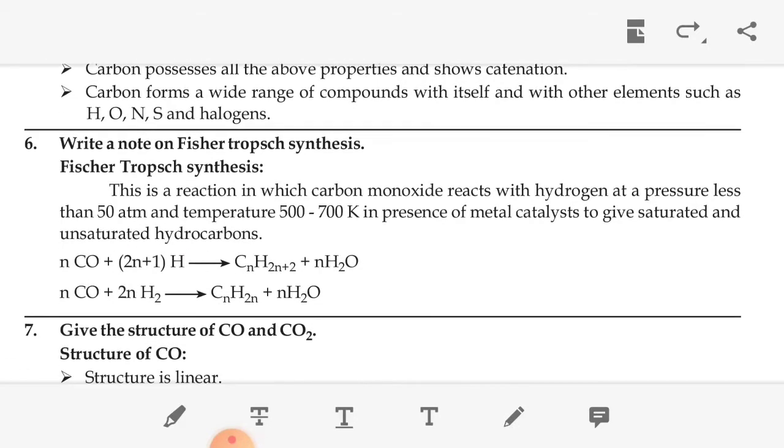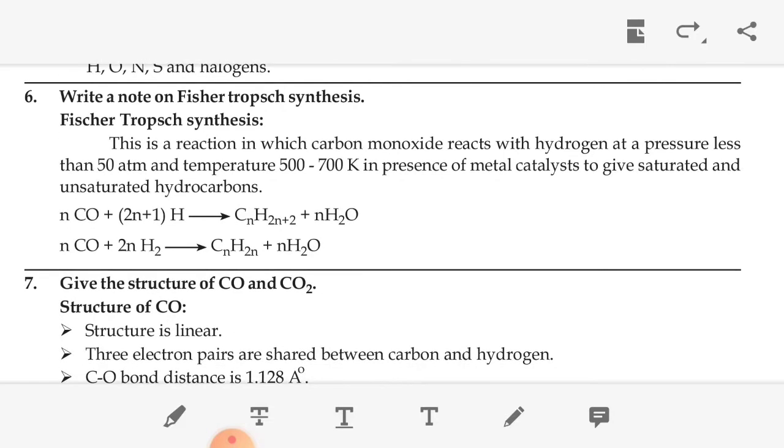Next question: write a short note on Fischer-Tropsch synthesis. In this reaction, carbon monoxide reacts with hydrogen at pressure less than 50 atmospheres and temperature 500 to 700, in the presence of a metal catalyst, to give saturated and unsaturated hydrocarbons.